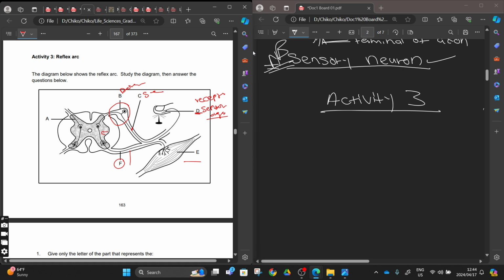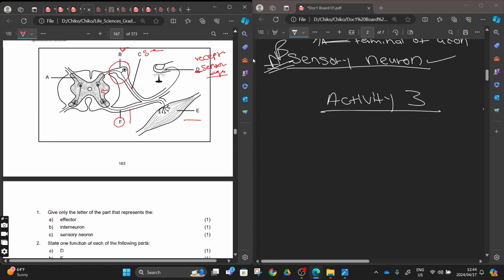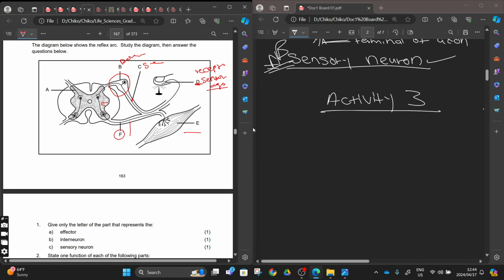And then we have the effector. We are just decoding this question, preparing our minds so that we can come and answer it with ease. Number 1, and then they said number A, B, C.